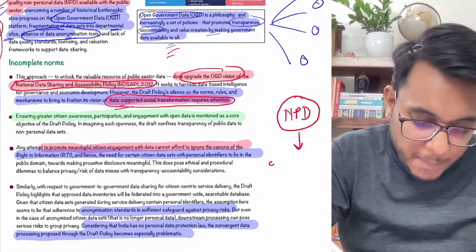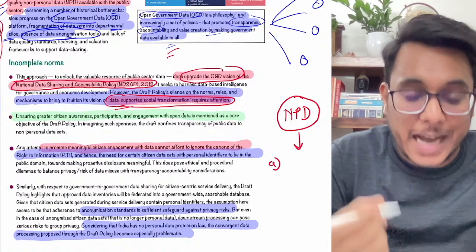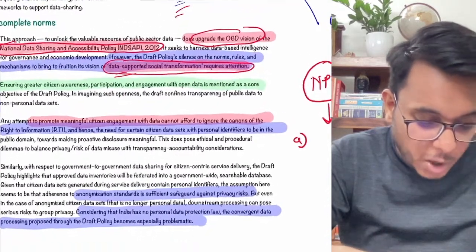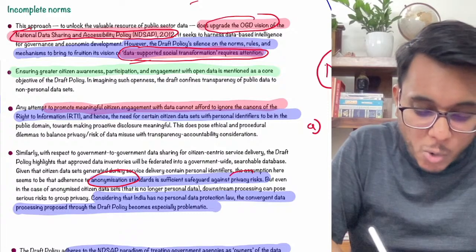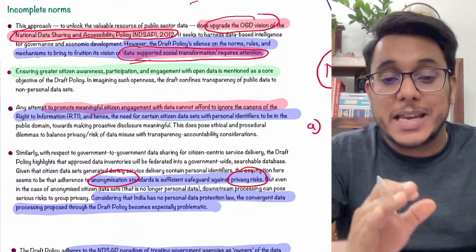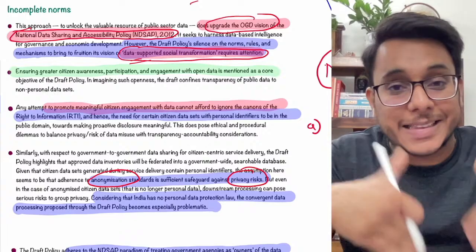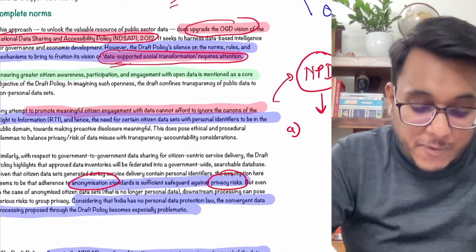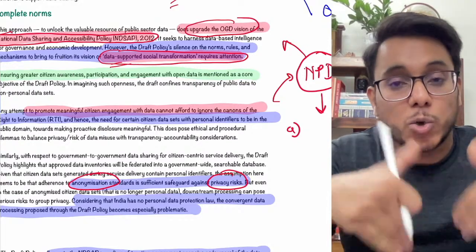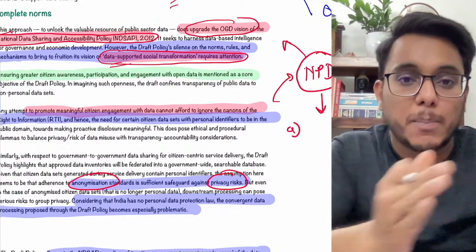The first problem is that, up till now, the government has not come out with anonymization standards on how privacy risks can be reduced. There are still identifiers even in the non-personal data which can be used to convert the non-personal data back into personal data.